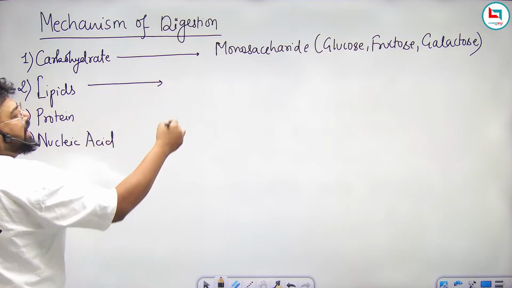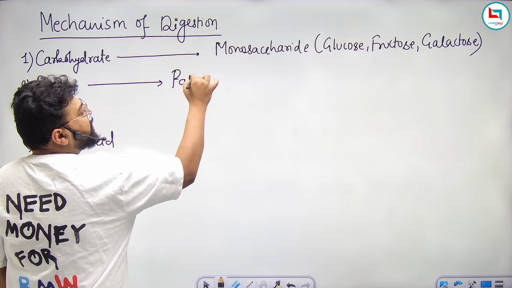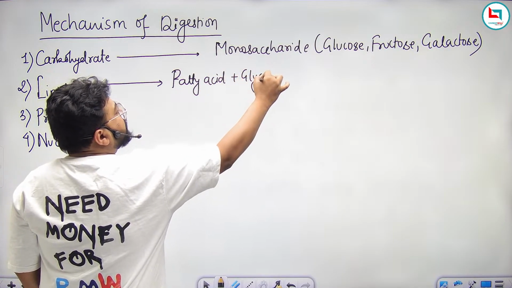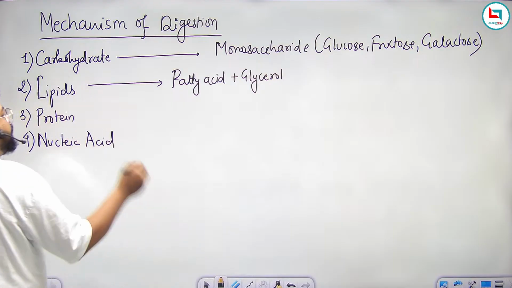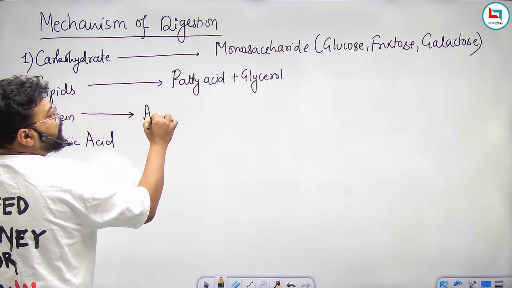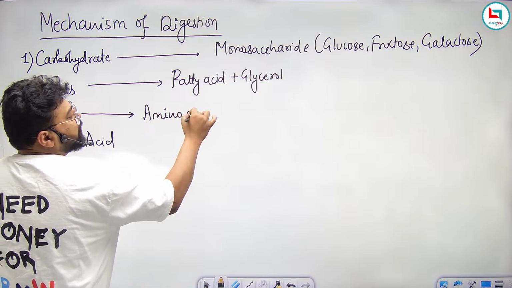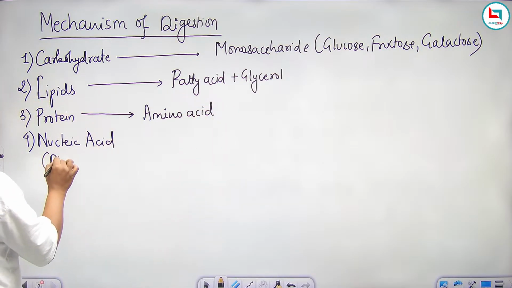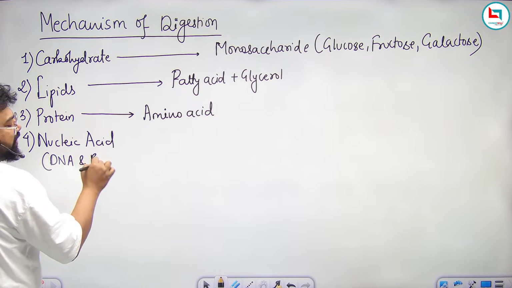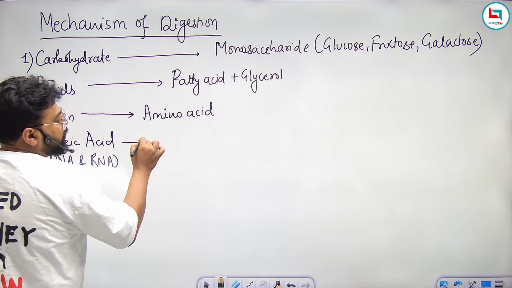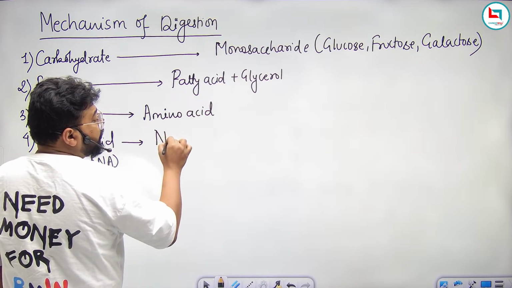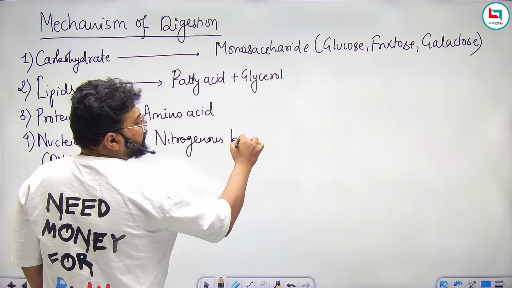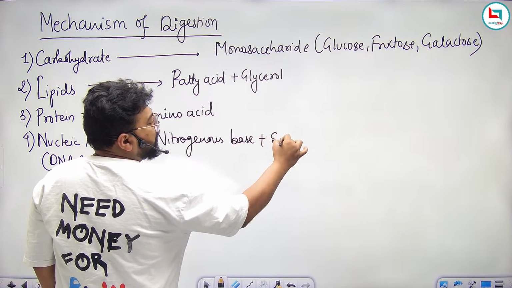Lipids get converted into fatty acids and glycerol. Protein gets converted into amino acids, the basic unit of protein. Nucleic acids, that means DNA and RNA, get converted into nitrogenous base plus sugar plus phosphate.